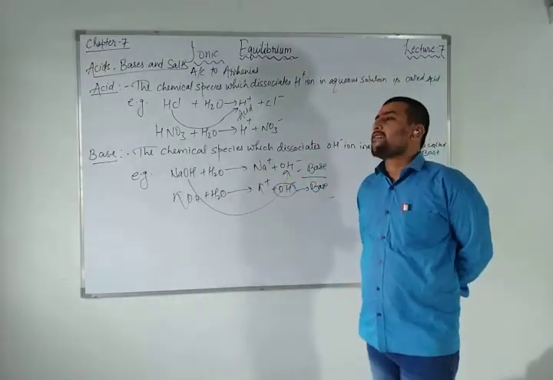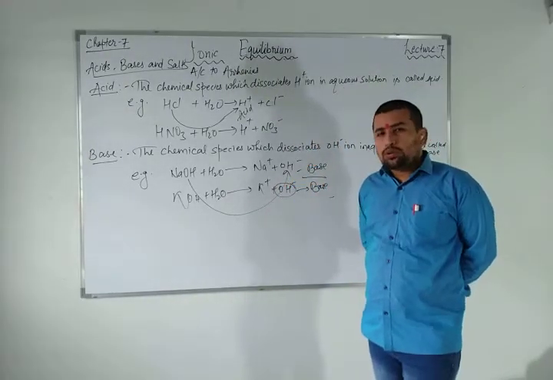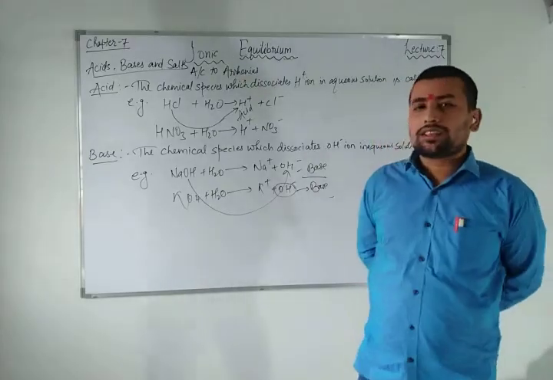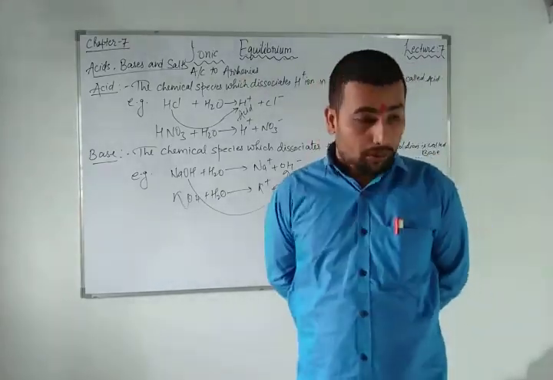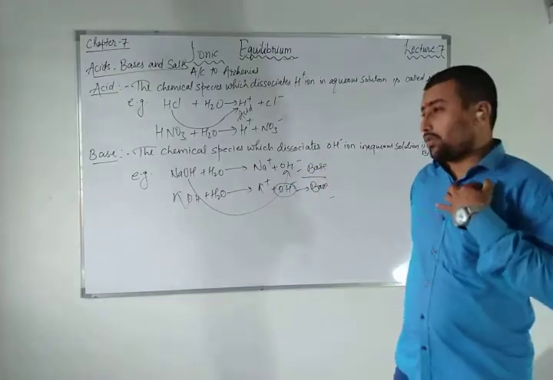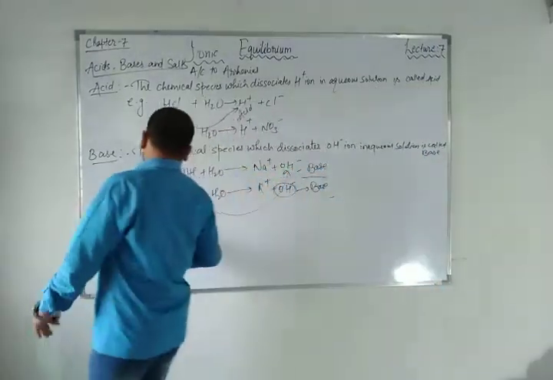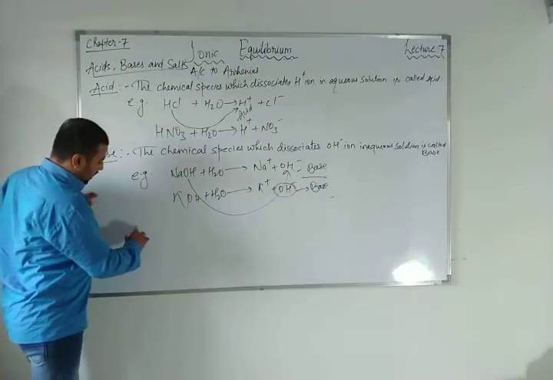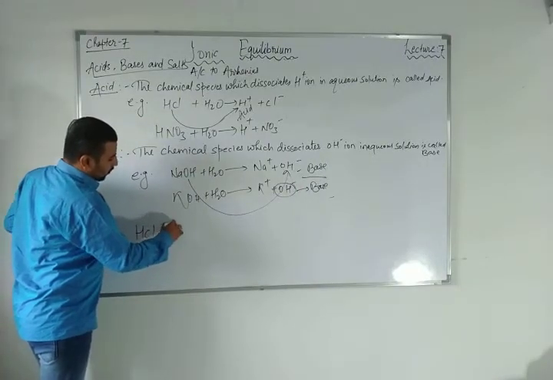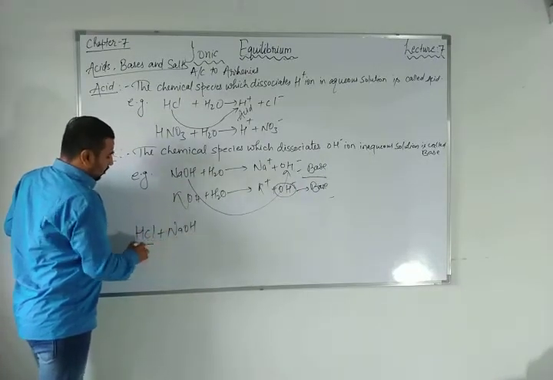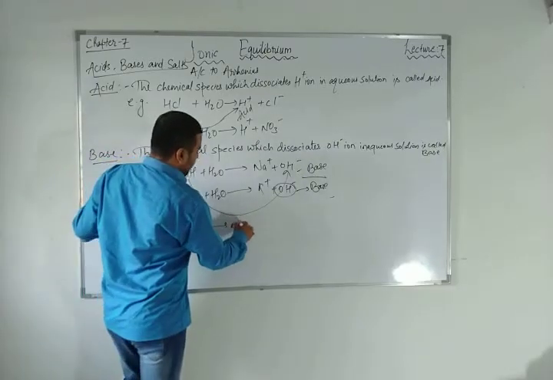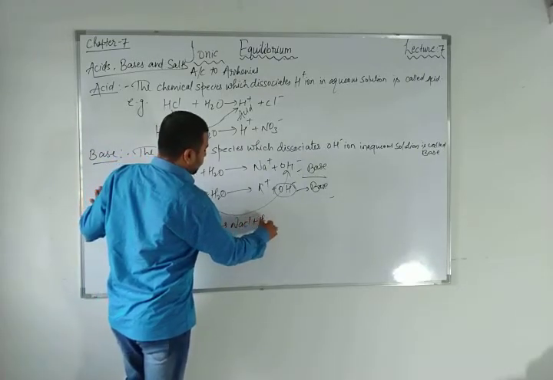But what is the use of this acid base ions in ionic equilibrium? You can ask me, sir, tell me please, when you mix both the things, the salt, common salt, that neutralization reaction is HCl plus NaOH. When you mix strong acid and strong base, you will get NaCl, that is salt, plus H2O, right?